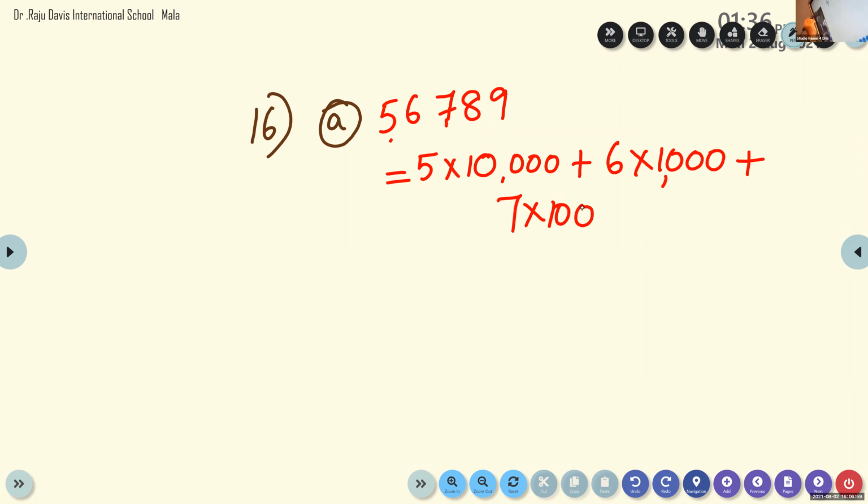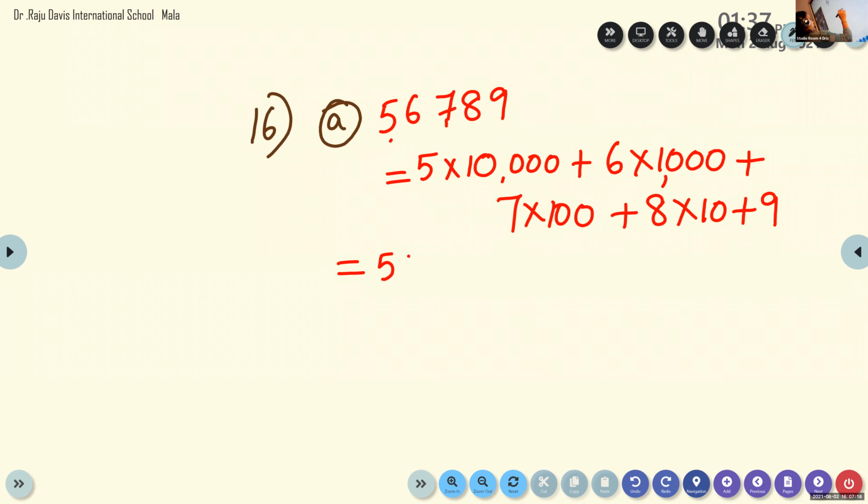Yes, you have to write like this, because this is the expanded form. We have to write the expanded form and also the number name. So first we will write the expanded form. Plus 8 into 10 plus 9. Now multiply and write 5 into 10,000.